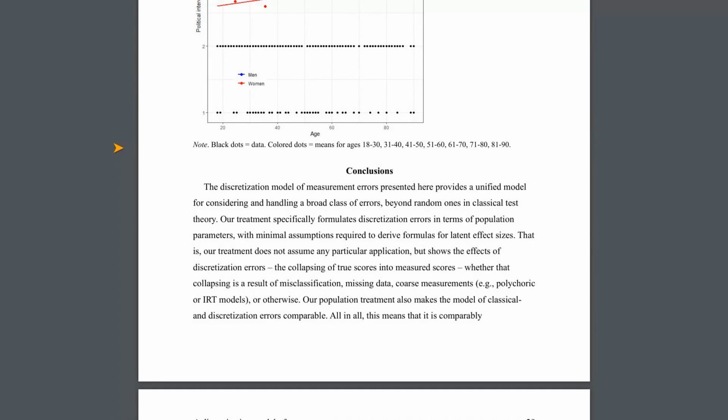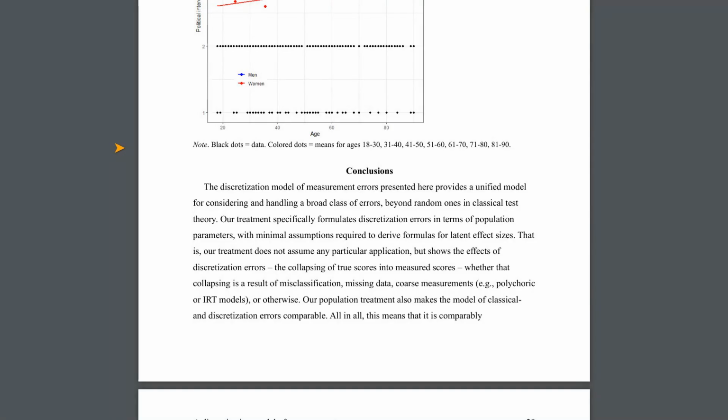One of the strengths is how general this framework is, by framing it in terms of population parameters and conditional expectations. It can be applied to a vast range of situations without needing to make very specific assumptions about the exact shape of the underlying distributions, which is a big deal compared to some highly specialized models. The applied example where they simulated and corrected for multiple types of discretization errors simultaneously really drives home the practical value of their approach.